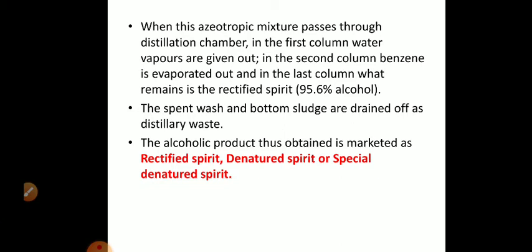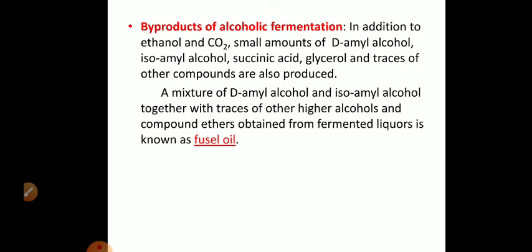The alcoholic product thus obtained is marketed or sold as rectified spirit or denatured spirit or special denatured spirit. So final concentration of ethanol that we can get is 95.6% alcohol.